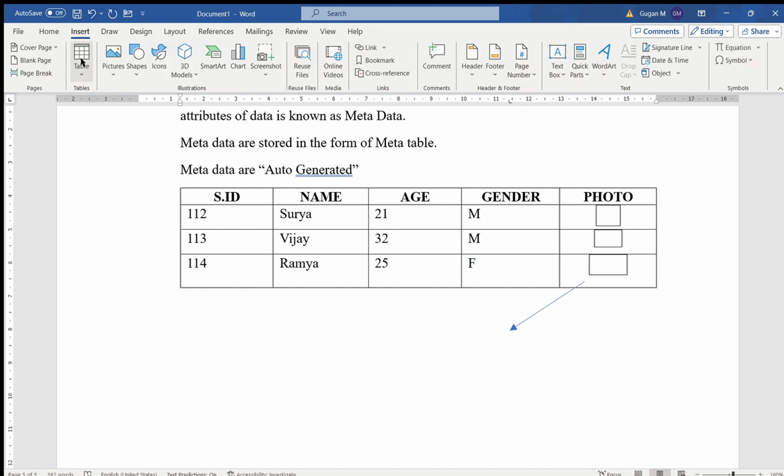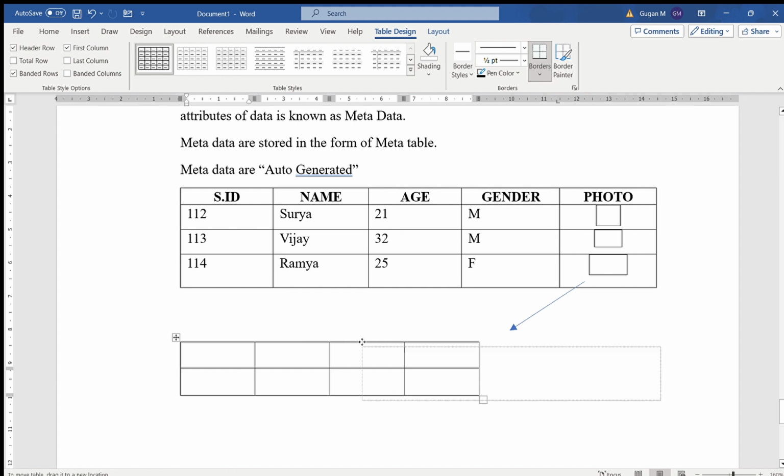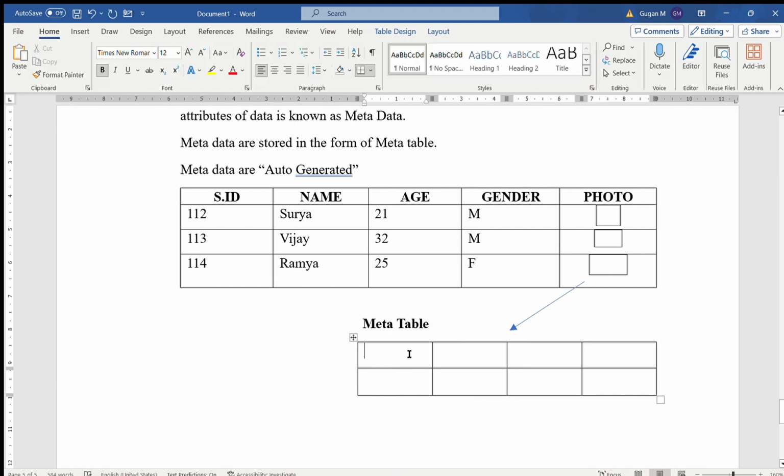For example, I am creating a table called the meta table. Here I am storing the name, then the size of the image, then the format of the image and the resolution of the image. What is the name of this image?